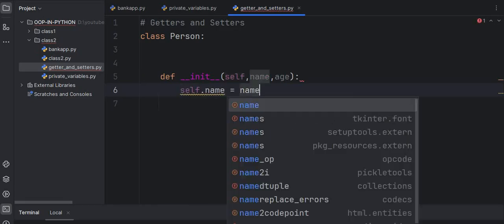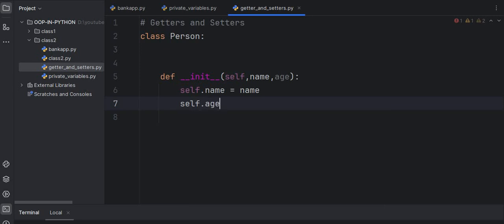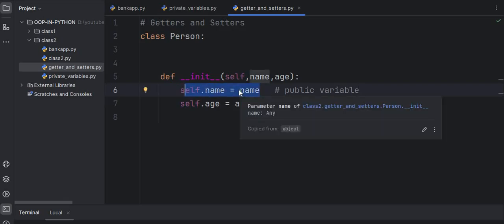So self.name equals name, self.age equals age, and I want to make this name a public variable. Anyone can access or change it.